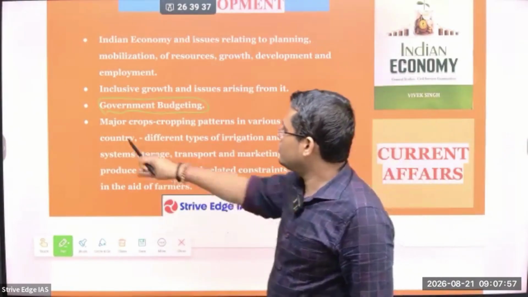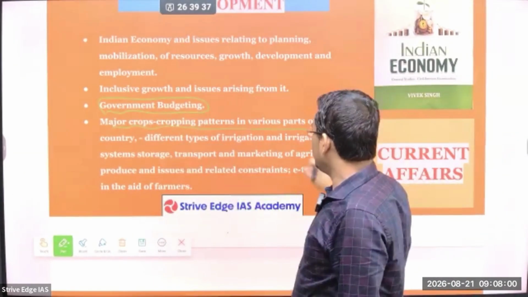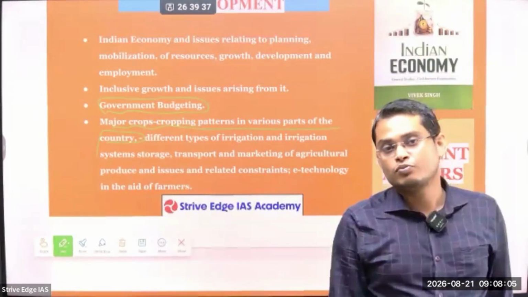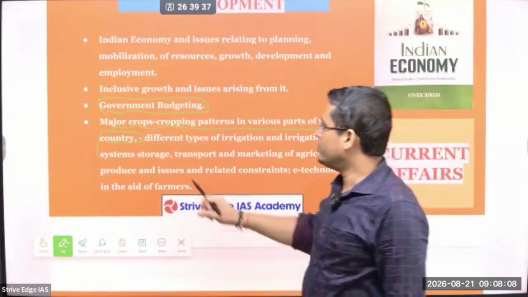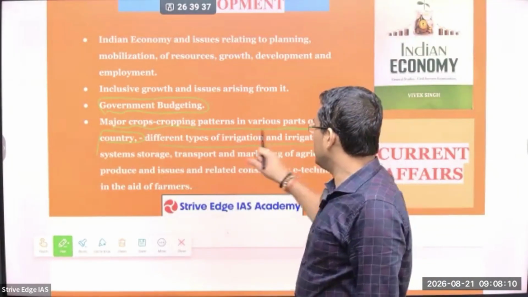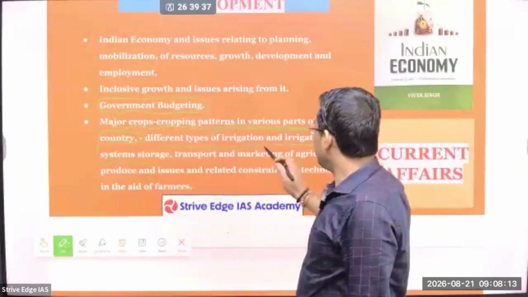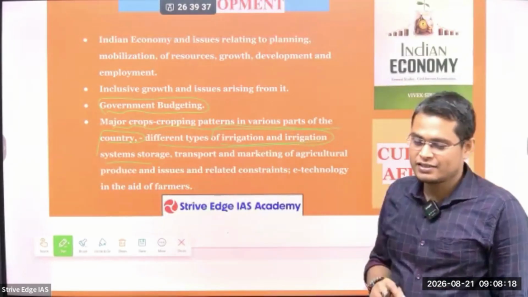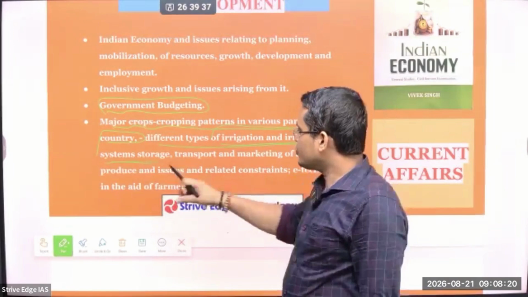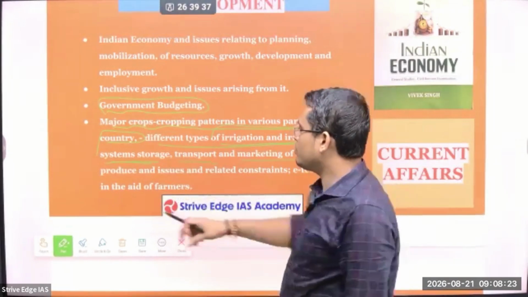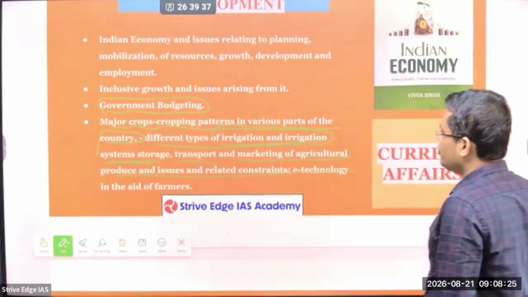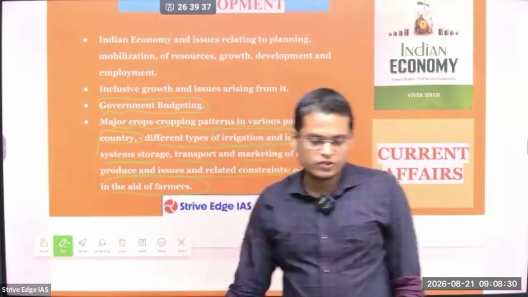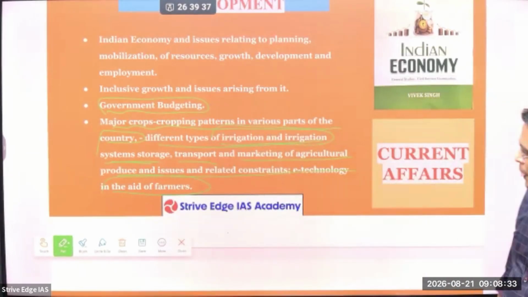Okay. So major crops and cropping pattern in various parts of the country. Dekho, in economy, cropping pattern, agriculture policy, subsidy, they are very important. Don't ignore it. Okay. So different types of irrigation and irrigation systems. ठीक है, this is very important, like what different irrigation systems we followed, what are their challenges and what is the way forward. The system of storage, transportation, marketing of agricultural produce and issues and related constraints, e-technology in the aid of the farmer. So these are the agricultural aspects, so you have to study thoroughly. Okay.